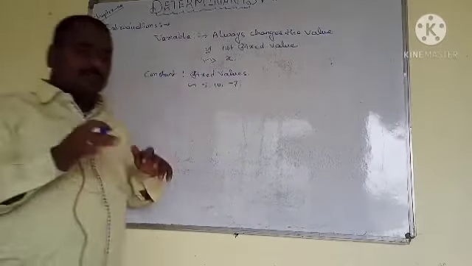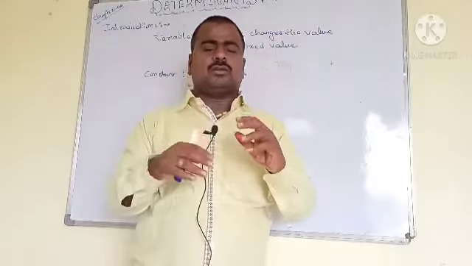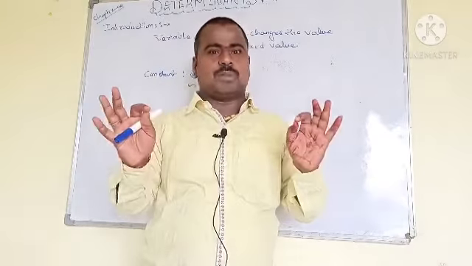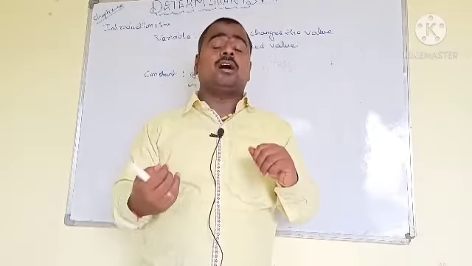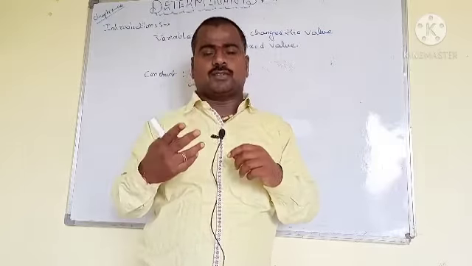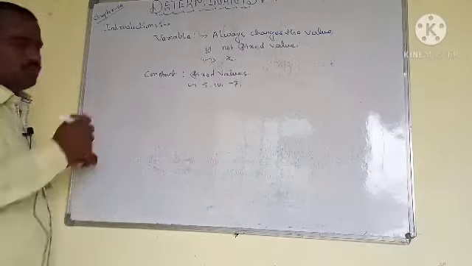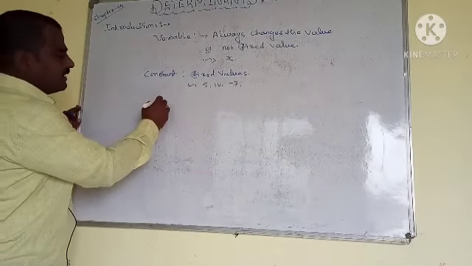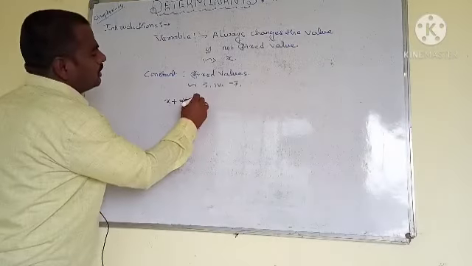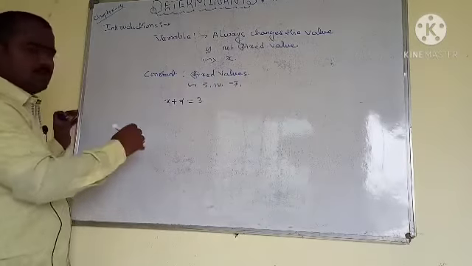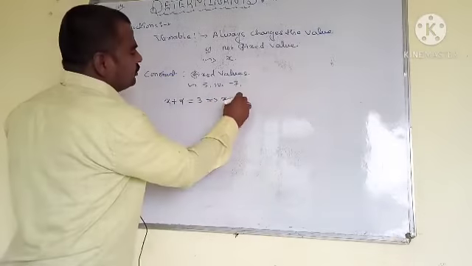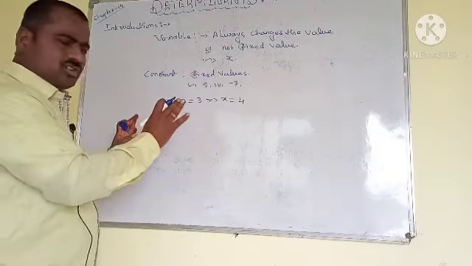Combining both, which deals with known and unknown, is called algebra. Why am I taking algebra along with some equations? Two kinds of values are there, so let us discuss two very important concepts. Shall I take here x plus 7 is equal to 3? For this equation, the value is x is equal to 4. This is the solution of the equation, alright?